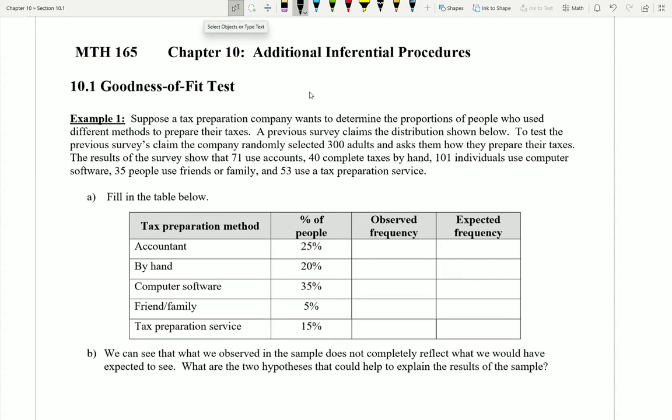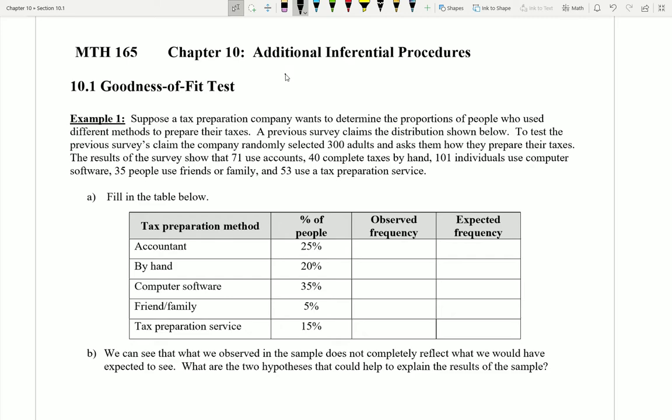In this video, we're going to start to take a look at section 10.1, Goodness of Fit Test. Chapter 10 is going to introduce for us a couple of new hypothesis tests that are going to have some different sounding hypotheses to the tests that we've looked at in previous sections. Fortunately, the best part about Chapter 10 is that we're still doing hypothesis tests, so a lot of the things that we've learned in previous chapters will still apply.